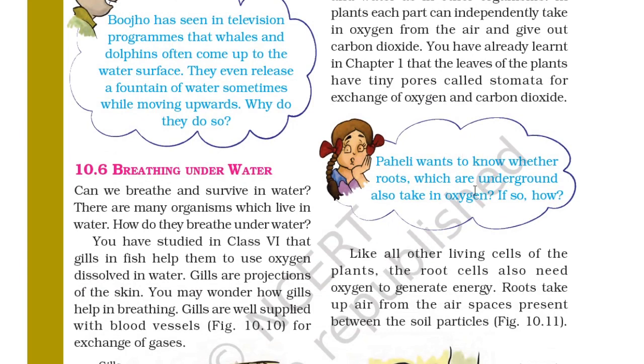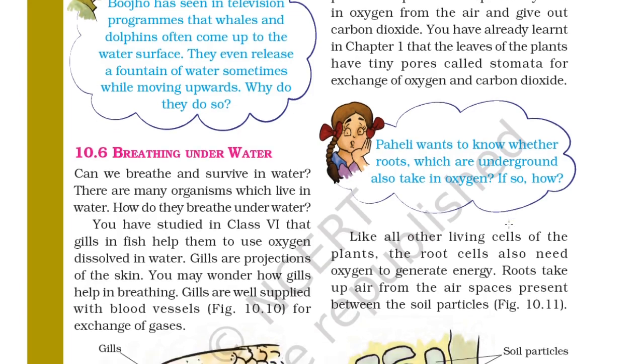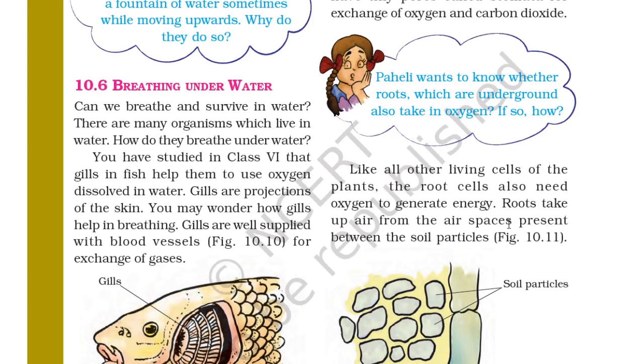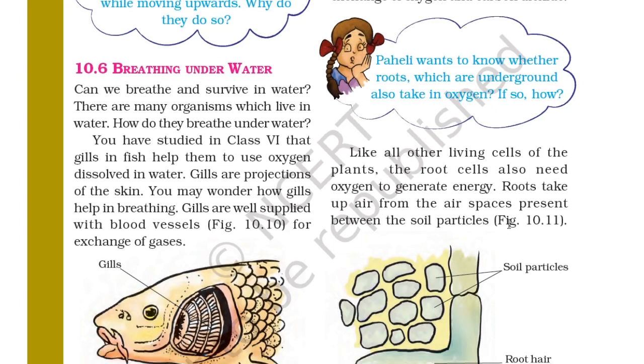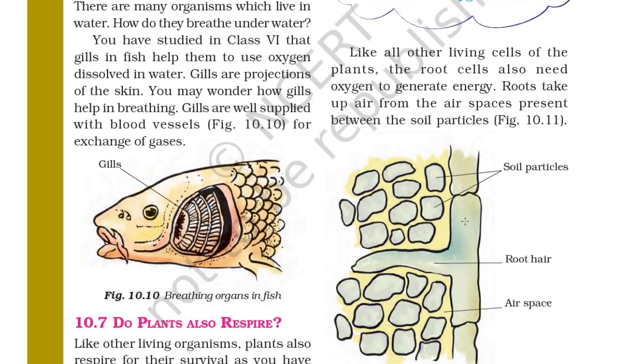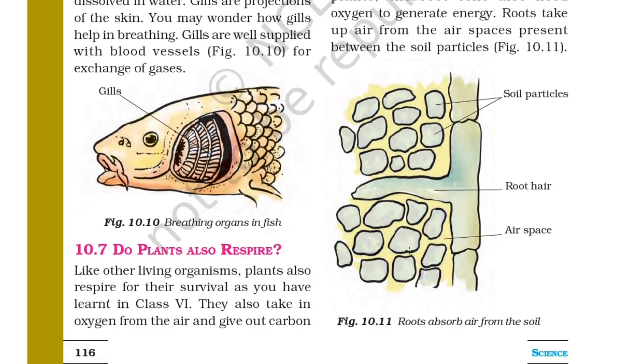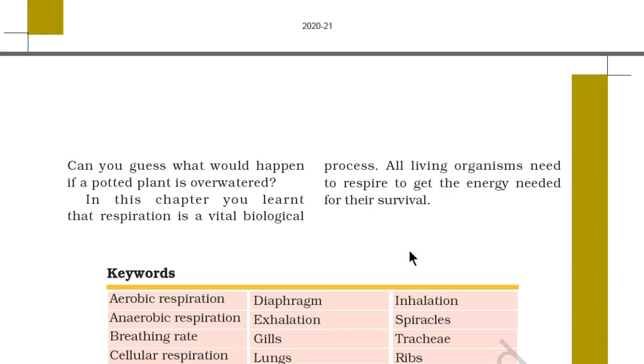Paheli wants to know whether roots which are underground also take in oxygen. If so, how? Like all other living cells of the plant, the root cells also need oxygen to generate energy. Roots take up air from the air spaces present between the soil particles. So you can see there are air spaces and there is a root inside the soil. So roots absorb air from the soil. Can you guess what would happen if a potted plant is overwatered?